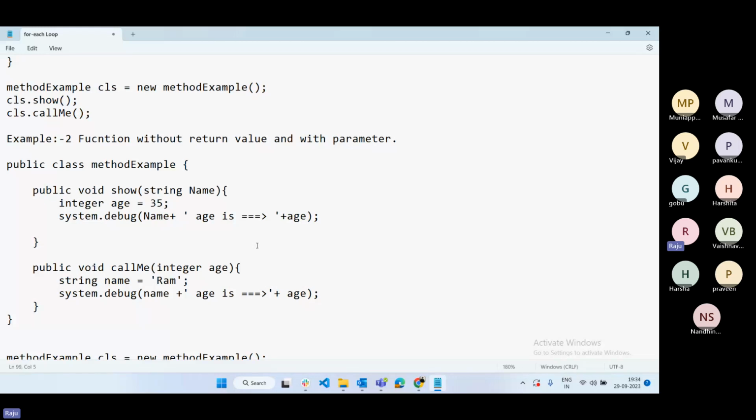One more, we already discussed, right? That is the salary payment or something. We are not expecting anything, just simply we can execute it. We are not going to pass any parameter. That is the first example.